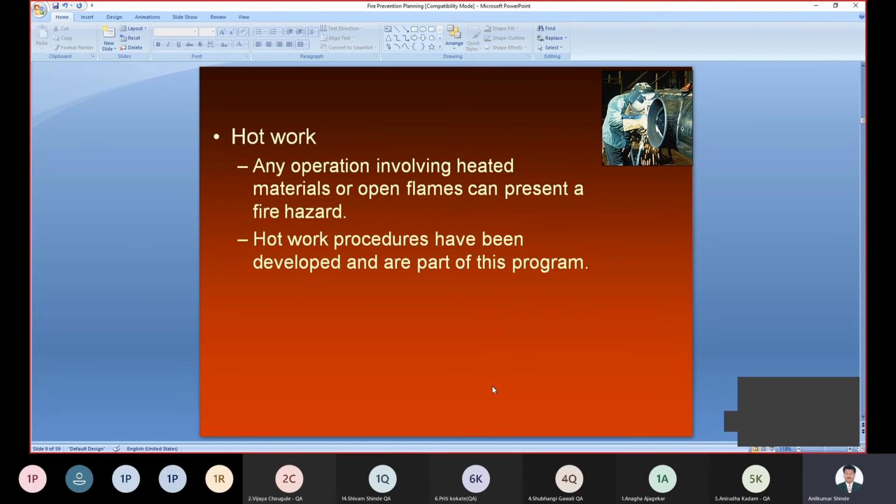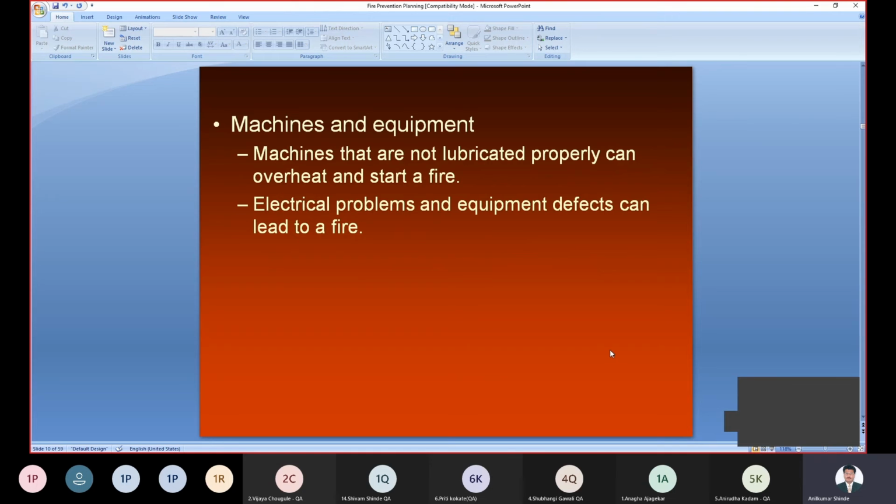So hot work procedures have to be developed as part of this program, with appropriate use of open flame if you want to do work involving hot work, right? And these are the chances. Then machines and equipment are one of the aspects. If machines are not lubricated properly, they may overheat and start a fire. So appropriate maintenance and lubrication are required for every machine, otherwise overheating may start a fire.